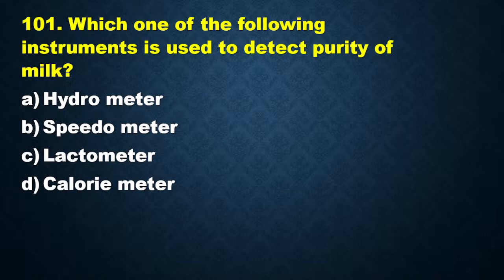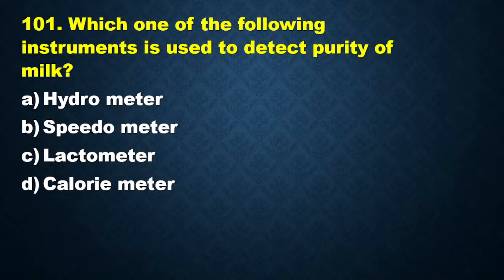which one among the following instruments is used to detect the purity of milk? All of you, you have to give answers. Which one among the following instruments is used to detect the purity of milk? Purity of milk को detect करने के लिए हम कौन सा instrument use करते हैं? You can give your answers. Good morning, Mihir. Option A, hydrometer. Option B, speedometer. Option C, lactometer. Or option D, calorimeter. You can give me the answers.